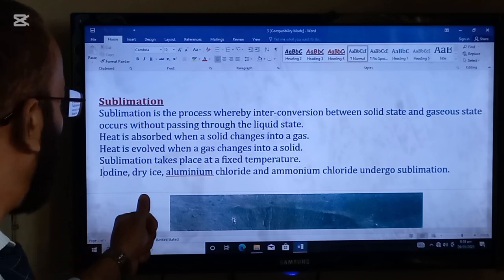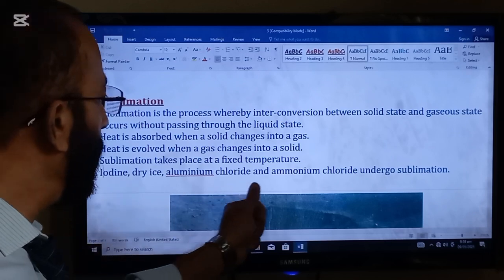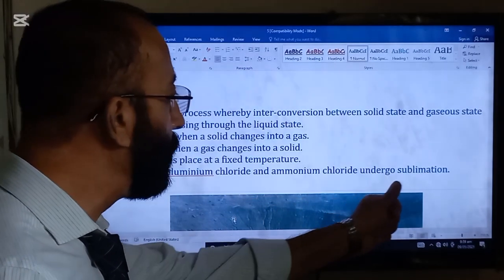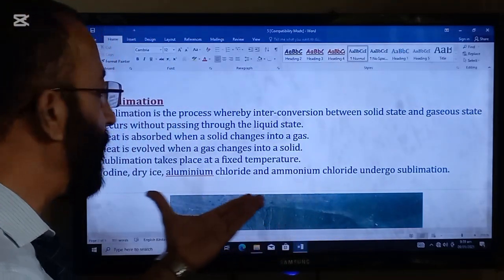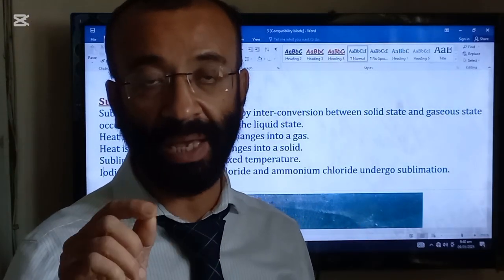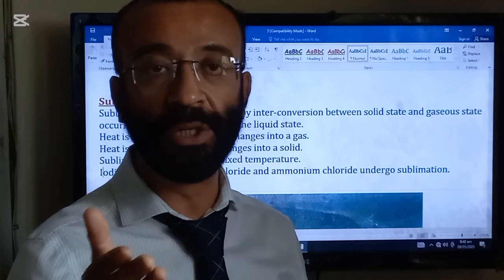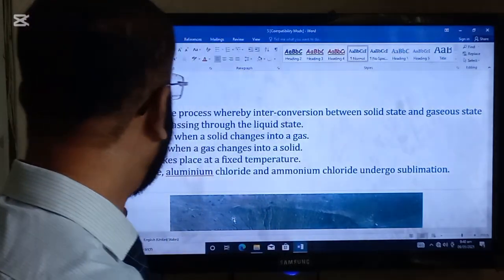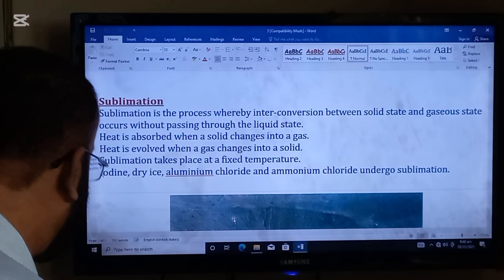Iodine, dry ice, aluminium chloride, and ammonium chloride undergo sublimation. So these are some examples. Normally in the paper, you people are required to write down some substances which undergo sublimation. So these are the examples.